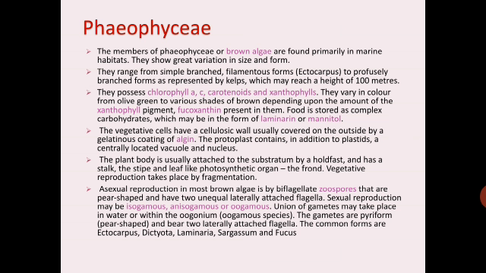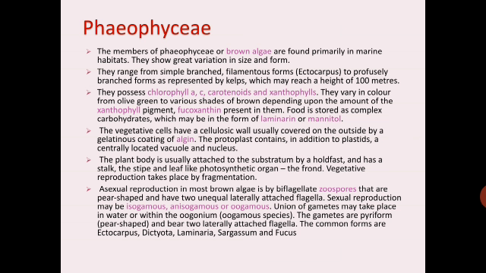Union of gametes may take place in water or within the oogonium. The gametes are pyriform, that is pear-shaped, and bear two laterally attached flagella. The common forms of Phaeophyceae are Ectocarpus, Dictyota, Laminaria, Sargassum, and Fucus.